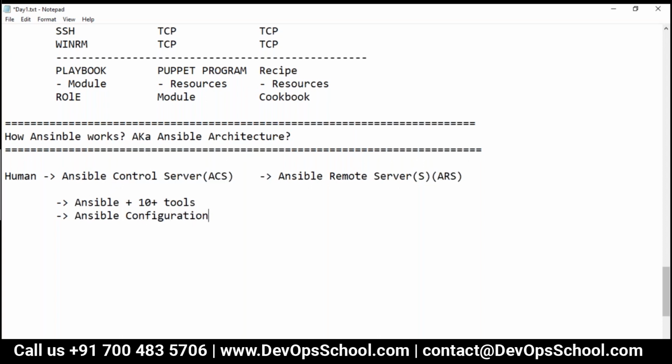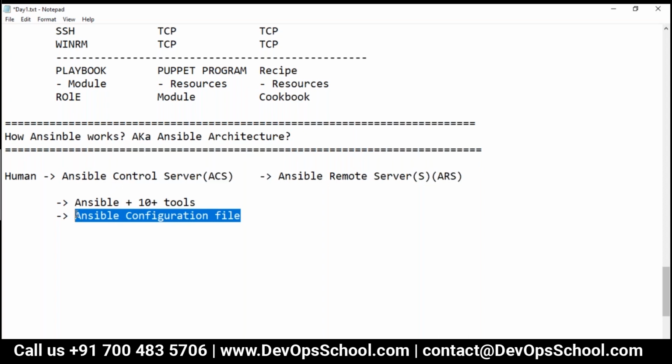Now, apart from Ansible, we have one thing which we call the Ansible configuration. So what is this? The Ansible configuration file. Guys, understand that Ansible has a certain built-in behavior, because Ansible is an executable, right? And if you want to change that built-in behavior, then you have to use the configuration file.